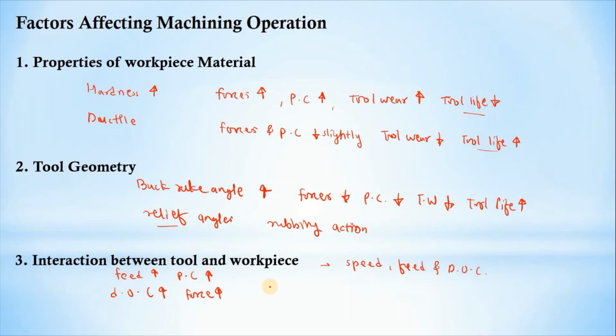For speed, based on the properties of the material, if we increase the speed and the hardness value is high, the forces and power consumption will be more, and tool life can be less. If it is a ductile material and we increase the speed, then forces and power consumption will be low, tool wear will be low, and tool life will be increased. So these are the factors affecting the machining operation.